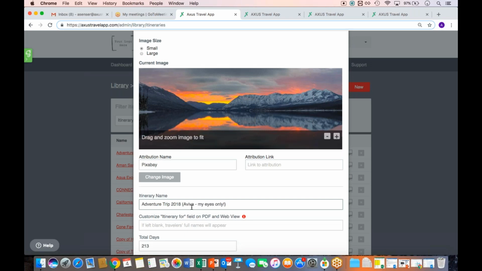My eyes only. But as I said, we will be adding privacy features to it. Add in the title, perhaps, if it's something you don't want others to touch.